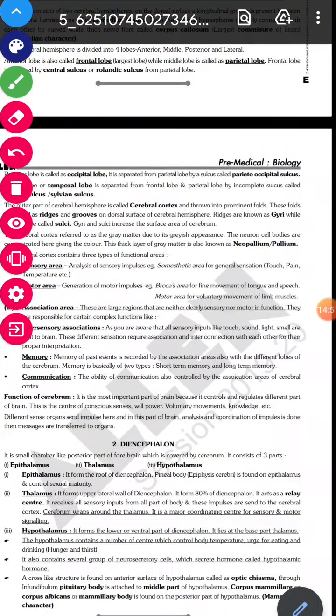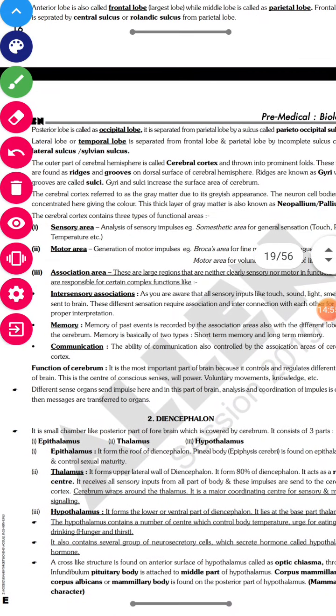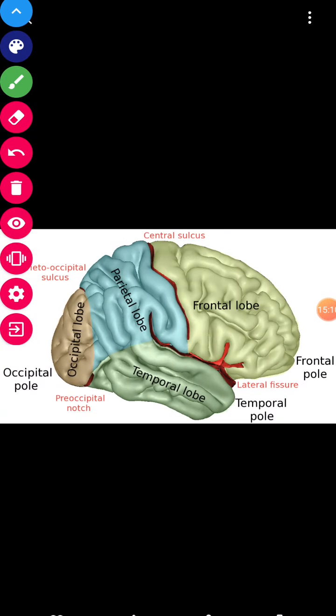Sulcus means nothing but the division which you can see. The lateral one is called the temporal lobe, and it is separated from the frontal lobe and parietal lobe by an incomplete sulcus called the lateral sulcus. You can see over here, this is the lateral sulcus or fissure, whatever you say, sulcus or fissure.